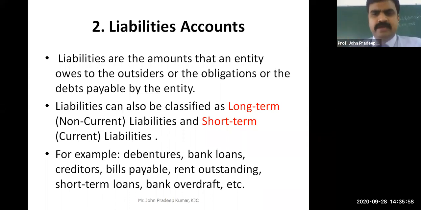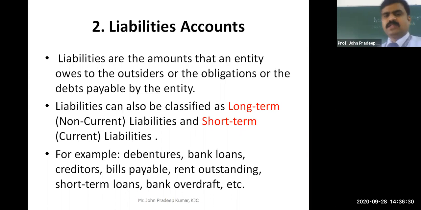Any loan you have taken, either borrowed from a bank or from outsiders, like issuing debentures, bonds, or commercial papers. When you issue these instruments to the investor, they will buy them and give you the cash. Once the time is over, you have to pay them back the money, and they will give you back the certificate. That is called liability.